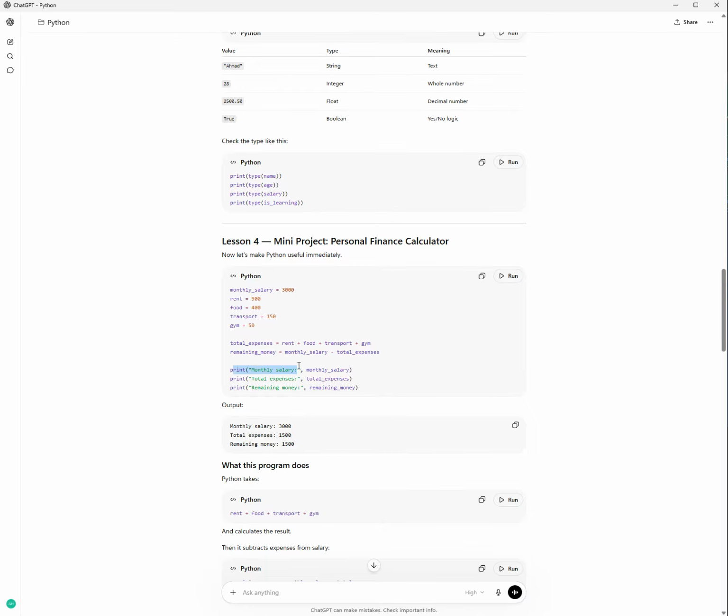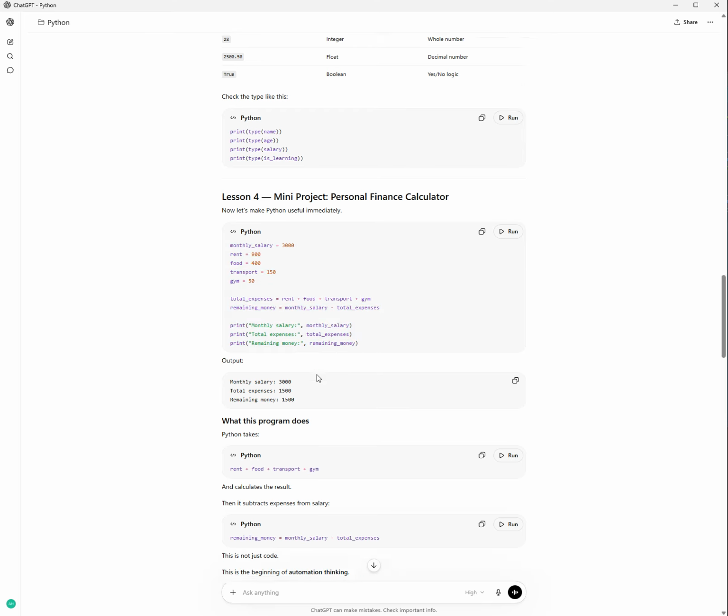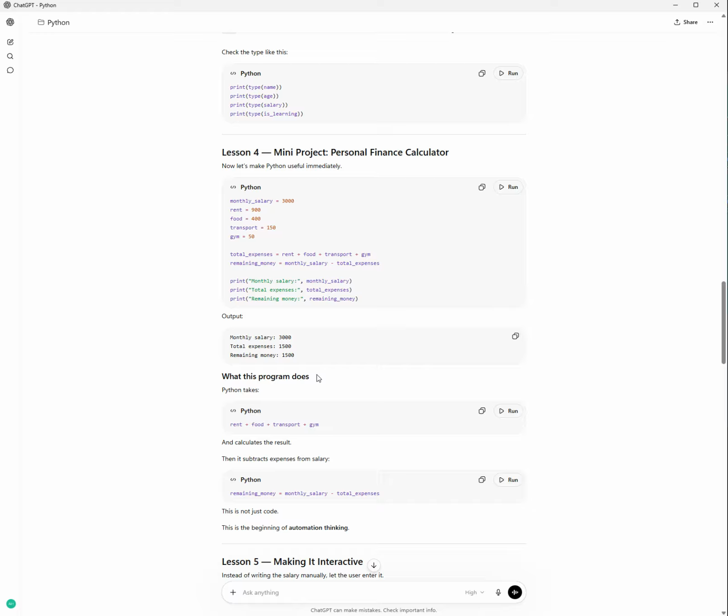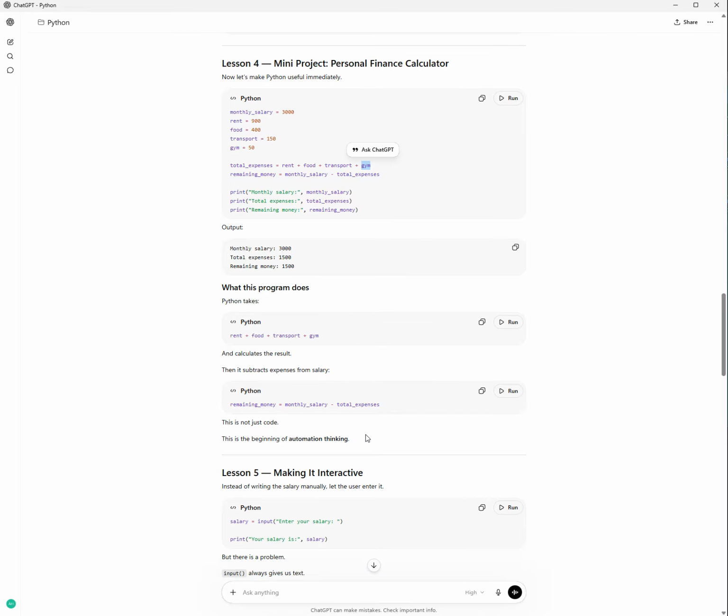So we said print the monthly salary. Monthly salary is going to be 3,000. Total expenses is going to be the sum, which is 1,500, and remaining money is 1,500. So we literally did a mini project that could calculate my expenses or organize my salary. What this program does is sum the rent, the food, the transport, and the gym expenses, calculate the result, then subtract expenses from the salary.